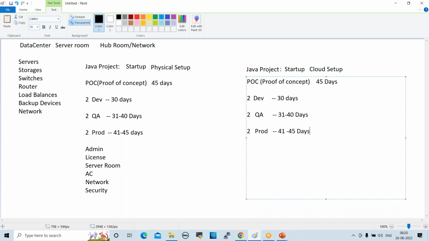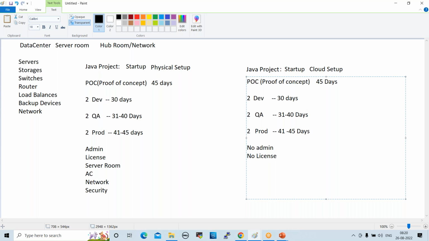In this cloud setup, we don't require any admin. As a DevOps engineer, we can create the servers within 1 minute. It is very easy, very simple, right? No licensing required. The vendor will take care of the license, AWS will take care.